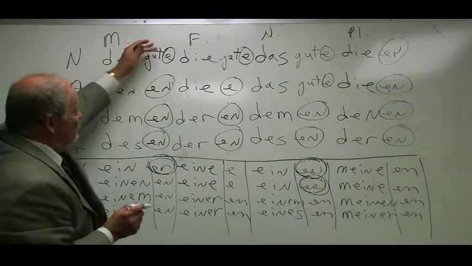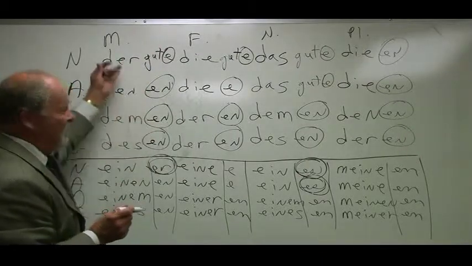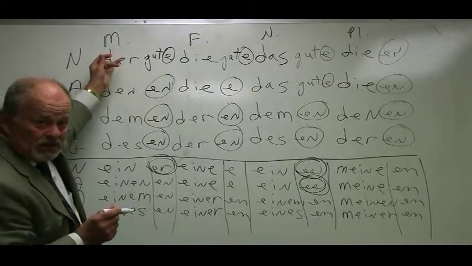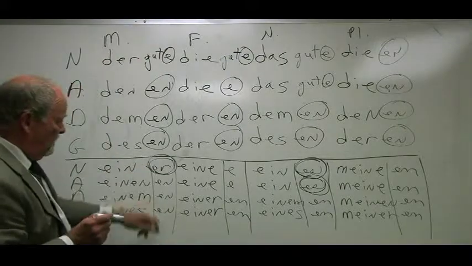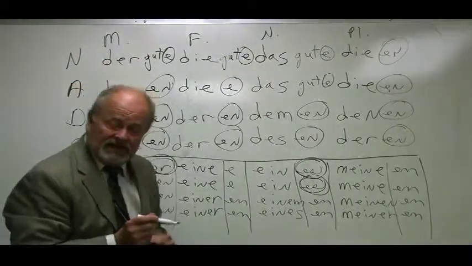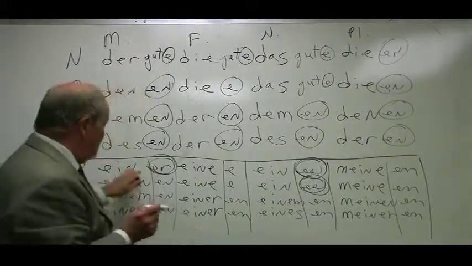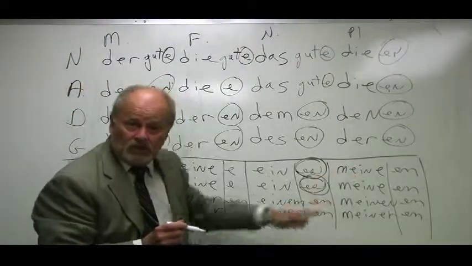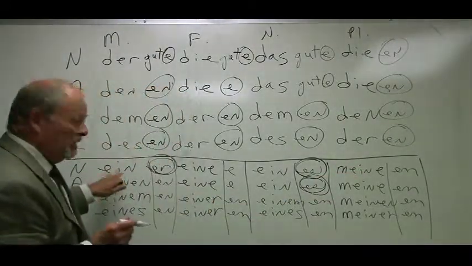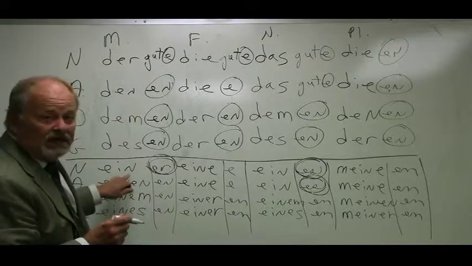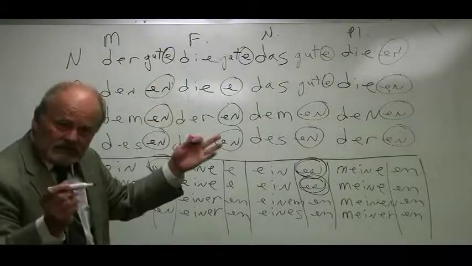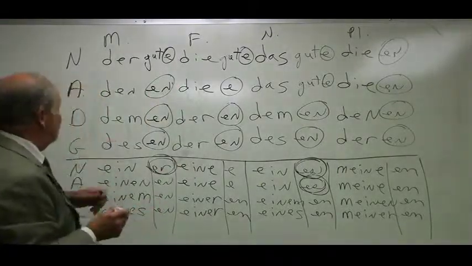Here are the endings that you put on descriptive adjectives after definite articles. Here are the endings that you put on descriptive adjectives after ein or ein words. This could just as well be mein as ein here. Mein guter Mann, etc.